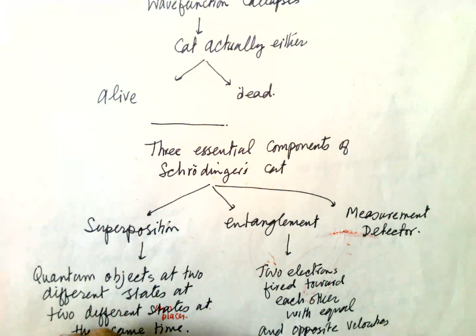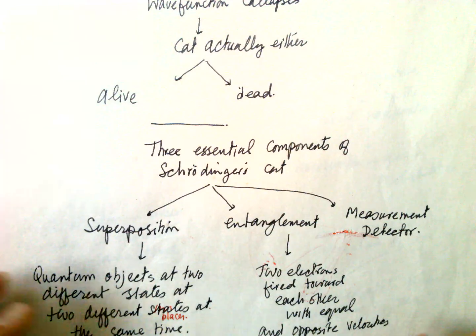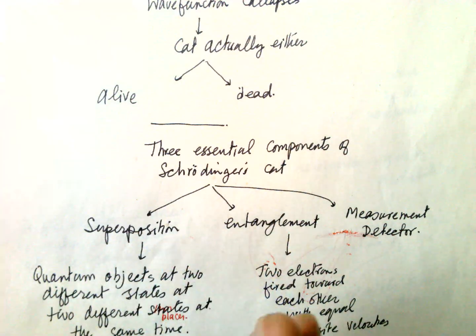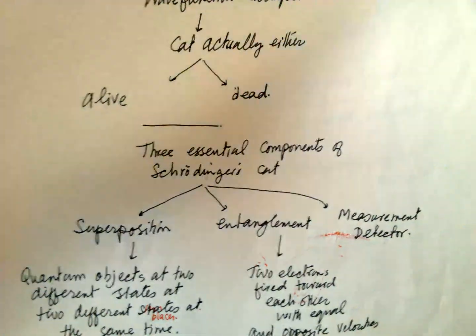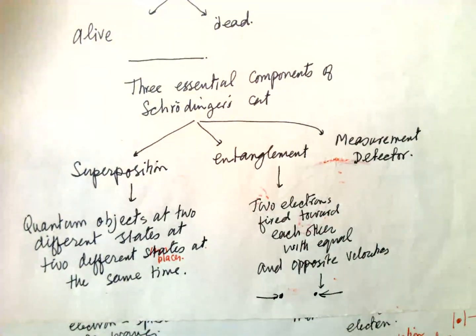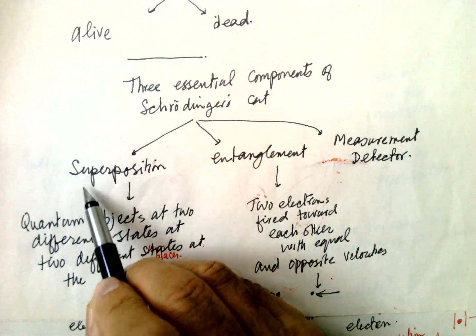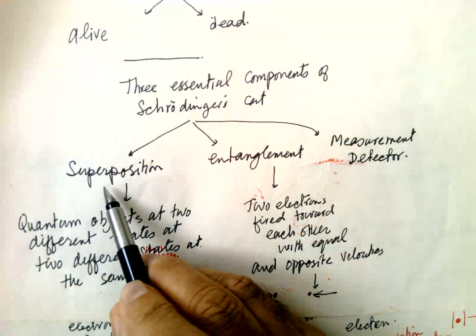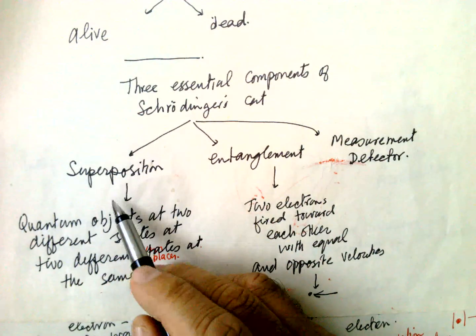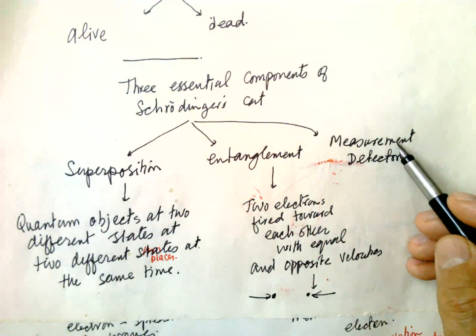If two electrons are fired at each other, what will happen? They come together and move as one wave function. So the essential components of the Schrodinger wave equation are three: superposition, entanglement, and measurement. Superposition of the state of the atom, entanglement with the cat, and measurement with the detector.